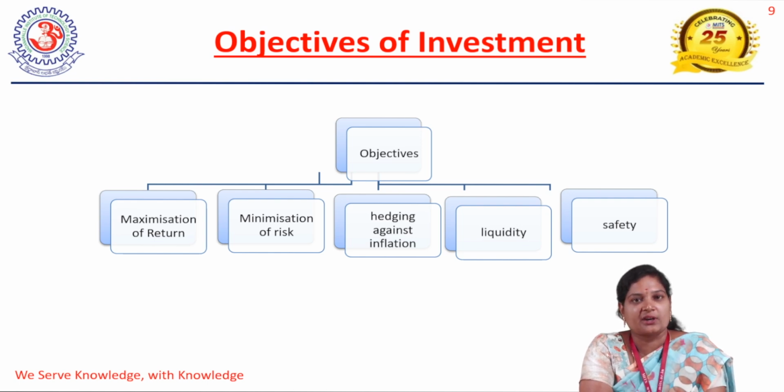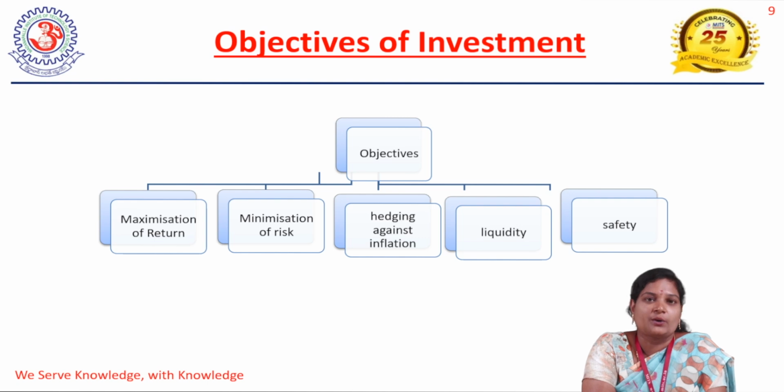Next, another important objective is minimization of risk. Definitely you invest in different securities, so you have to think about how to minimize risk. To maximize your returns without increasing risk, you have to diversify your investment among different securities, which minimizes the risk factor, and then you can maximize your returns. So that is about minimization of risk.